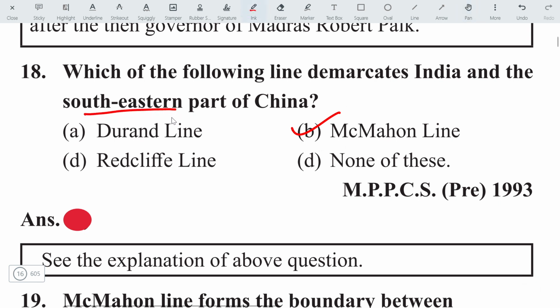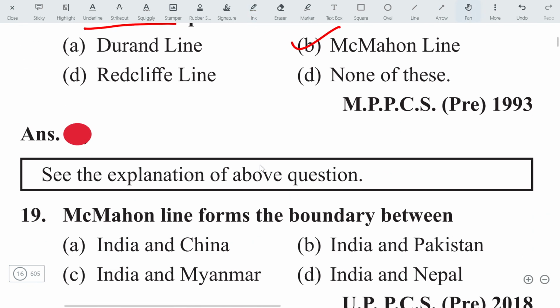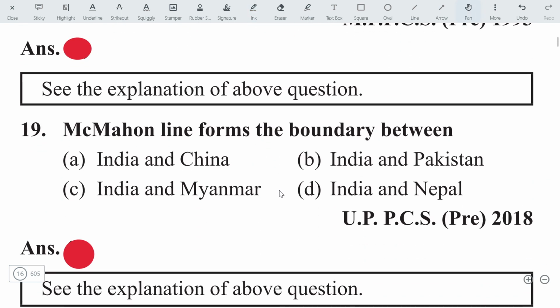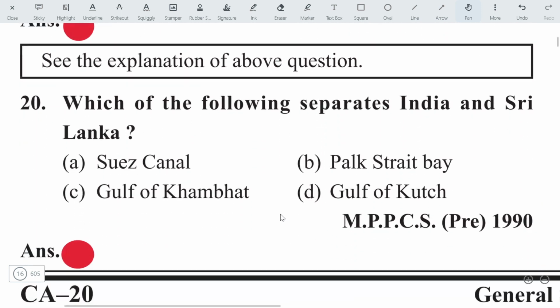Okay. Let's move on to the next question. The McMahon Line forms the boundary between India and China. The option will be A. See, questions are being repeated many times, because these questions are asked again and again in various examinations. Let's move on to the next question.